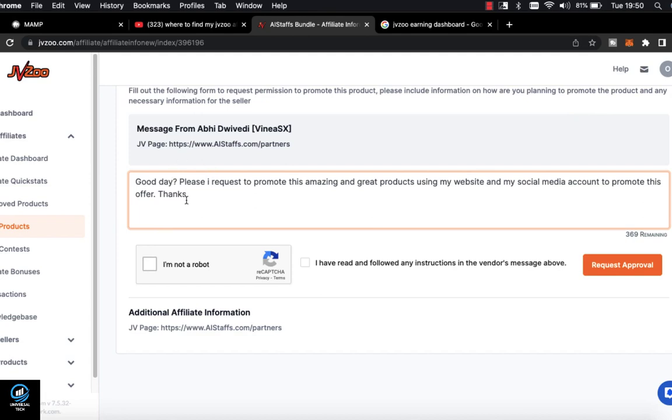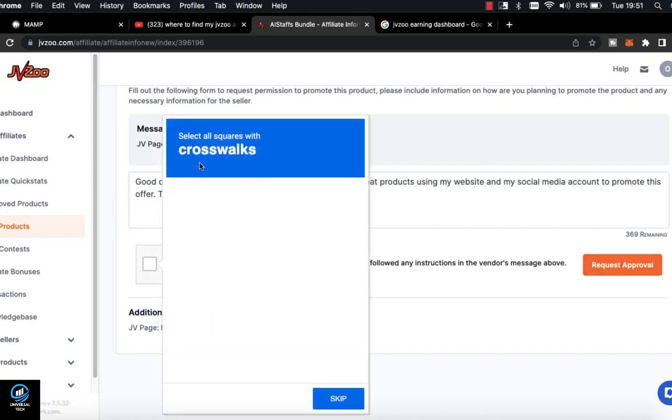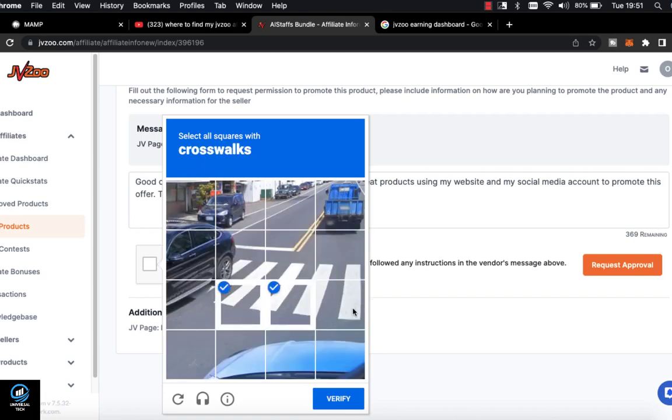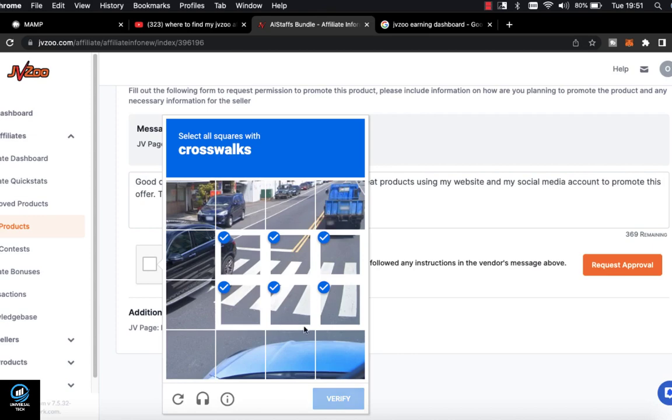Okay. Just after that, you click this: I am not a robot. Once you have done that, you also have to click the other one. Okay, let's select what is required. Cross-link. When this is done, you click verify.